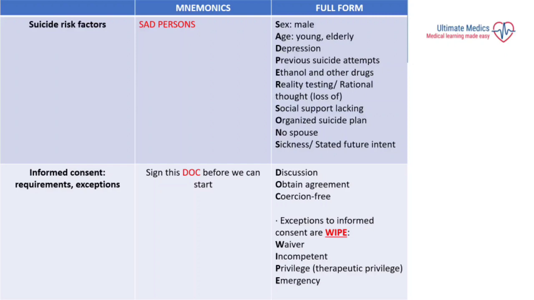O here stands for obtain agreement, and lastly the C stands for coercion free. Then we have some exceptions to informed consent, that are the WIPE, which stands for W the waiver, I incompetent, P the privilege, mainly the therapeutic privilege, and E the emergency cases.